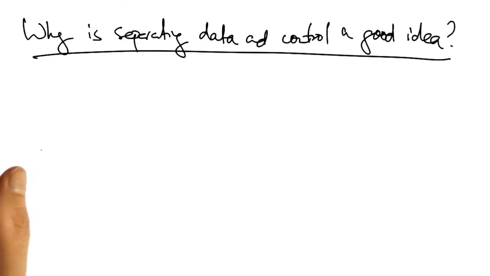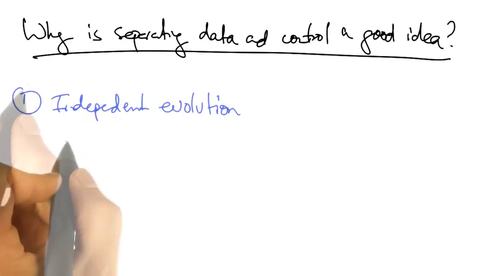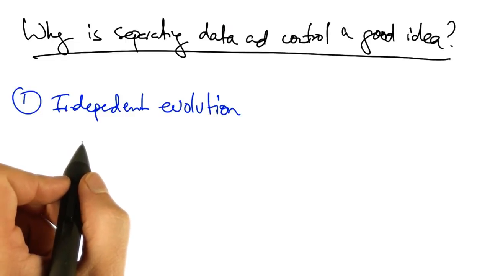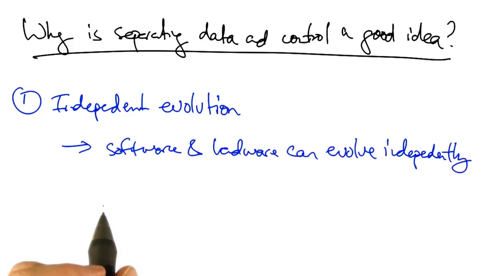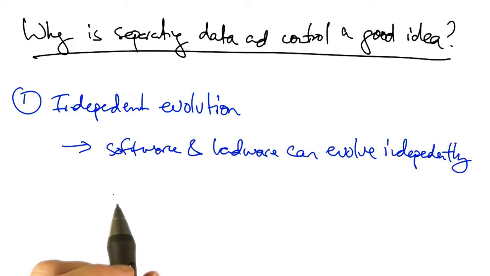So why is separating the data and control planes a good idea? The first reason is independent evolution and development. Thus, software control of the network can evolve independently of the network hardware.